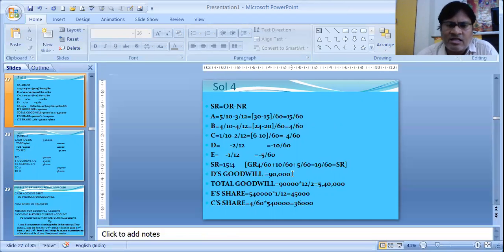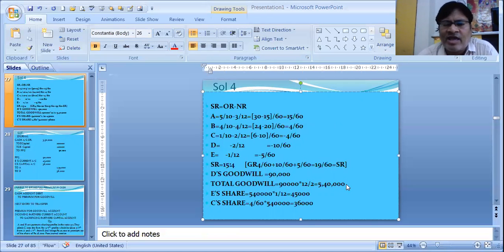D's goodwill is 90,000. From D's goodwill, we can find out the total goodwill of the firm. D was coming for 2/12 ratio. 90,000 he is bringing as premium for goodwill. Therefore, total goodwill of the firm will be 90,000 into 12/2, that is 5,40,000. Why have we found the total goodwill? So that we can understand how much E should bring. E should bring 1/12 of this total goodwill, that is 45,000.